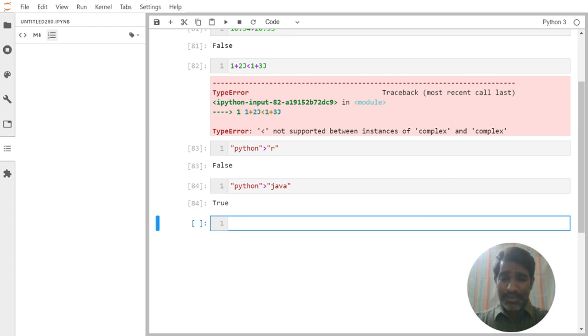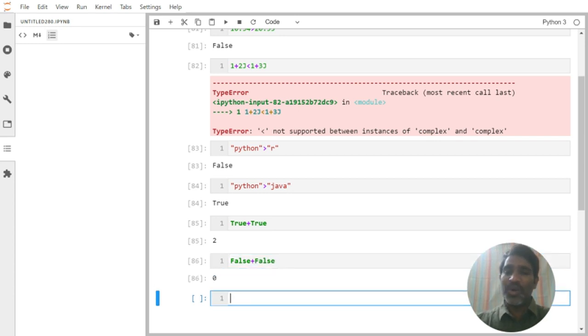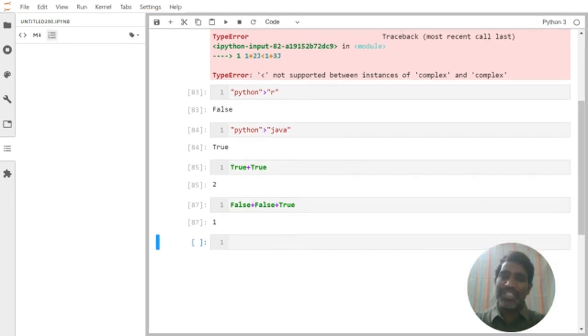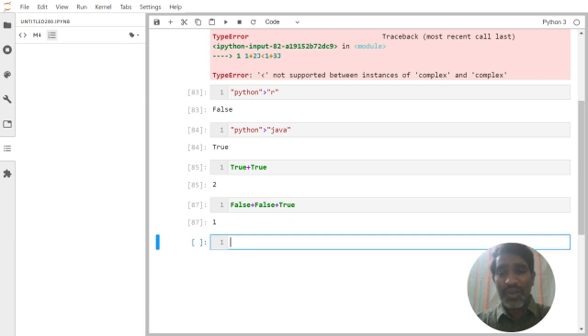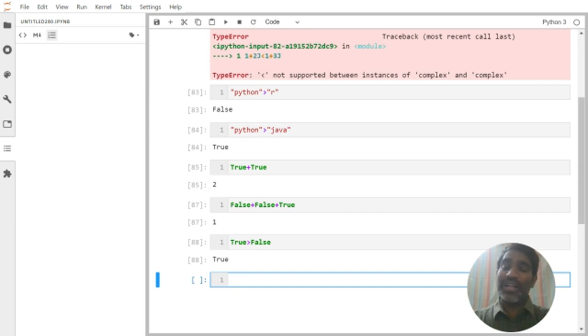Now, if I go for booleans, you know true means nothing but 1. True plus true is what? 1 plus 1, that is nothing but 2. If I say false plus false, what is the answer? 0. False plus true, what is the answer? 1, because false means 0, true means 1. If you are aware of that logic, can I now compare true greater than false? What answer are we expecting? True, because indirectly it is 1 greater than 0.